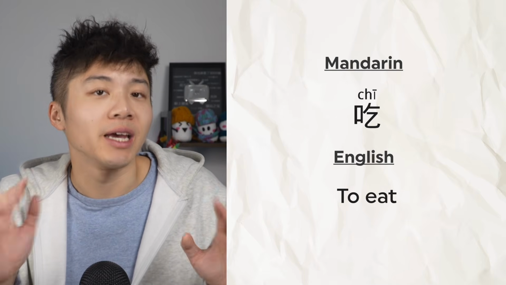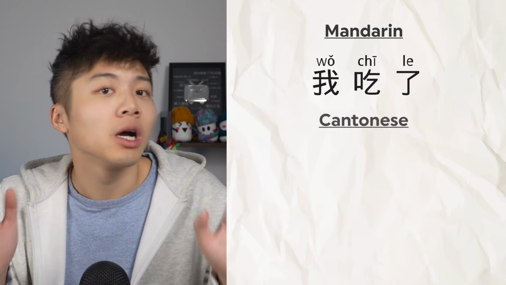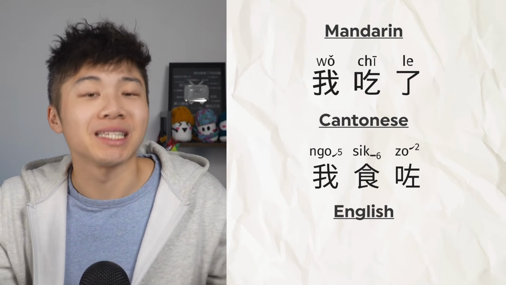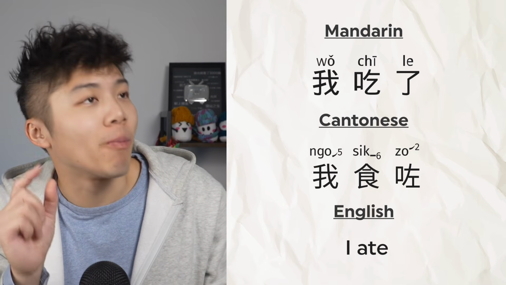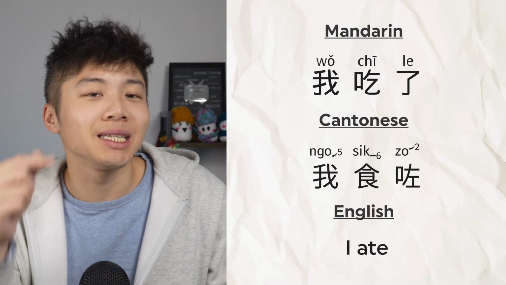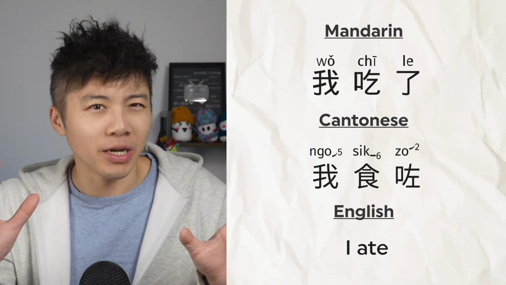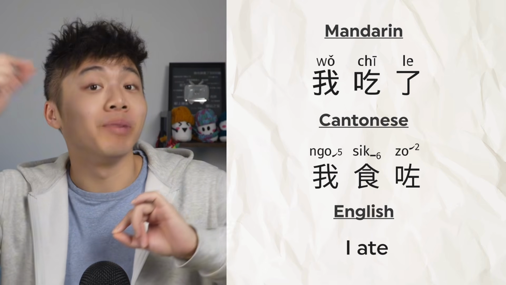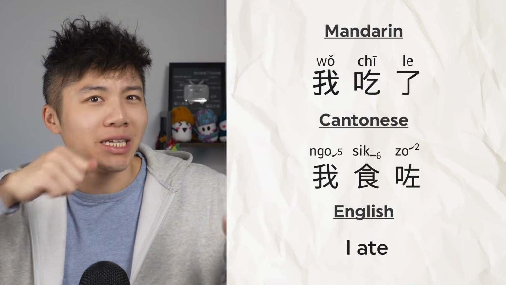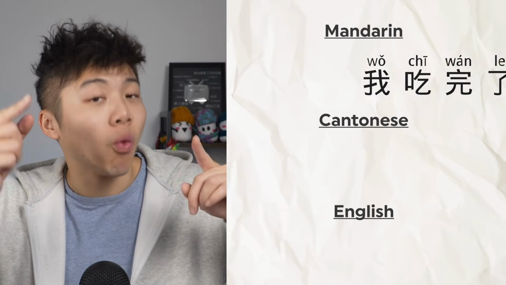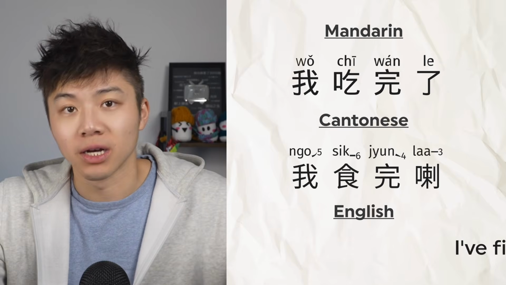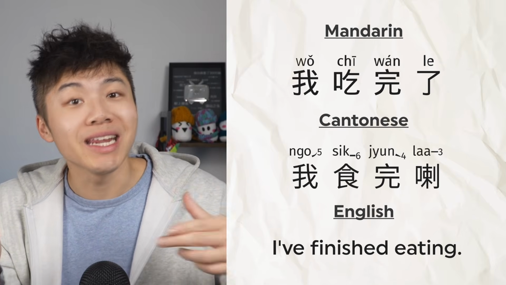吃, to eat. Incorrect usage: 我吃了, 我食咗. Translation: that just means "I ate." The sentence is grammatically correct, but it only says that the action of eating happened. It doesn't emphasize that the action is complete. Eating happened, but did eating finish? So the correct usage is 我吃完了, 我食完了. "I have finished eating." The action of eating is finished.